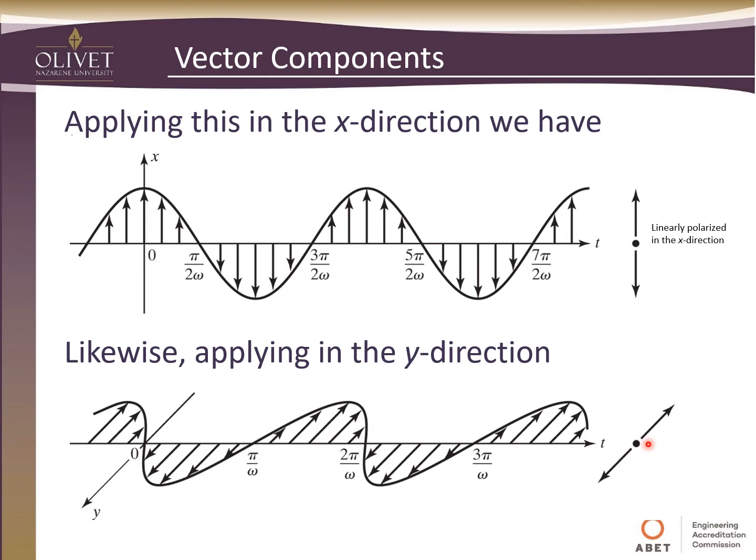Again, if we look back down the t-axis, this dot being the t-axis, it's still linear, but now it's linearly polarized in the y direction. So this is linearly polarized in the x direction, just making a line going up and down, and this is linearly polarized in the y direction, also just going up and down.